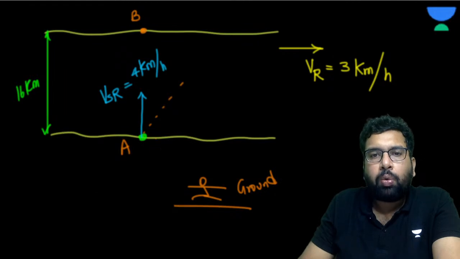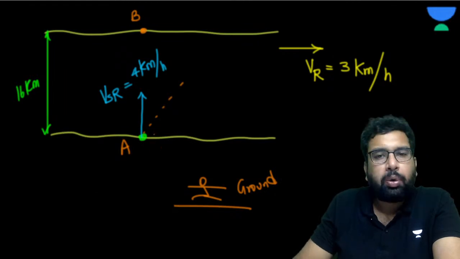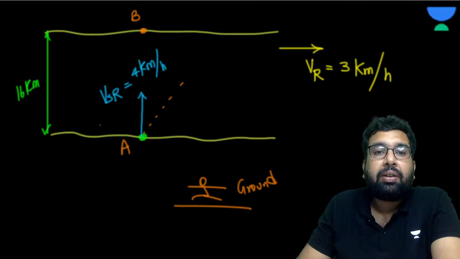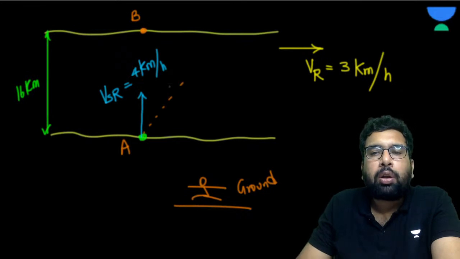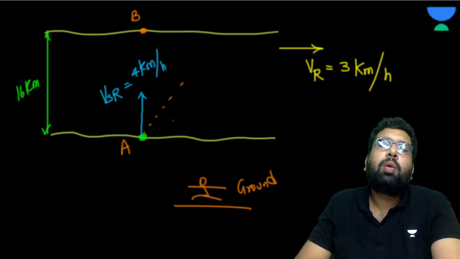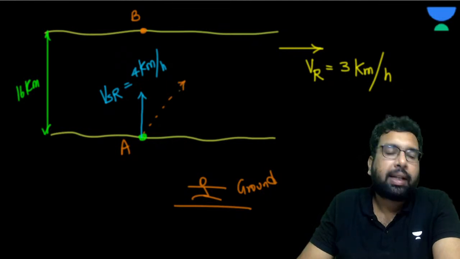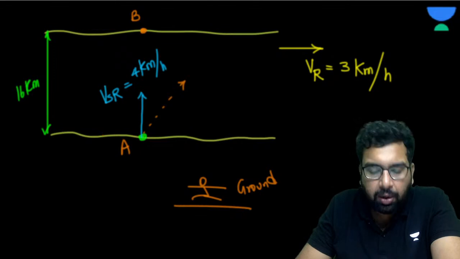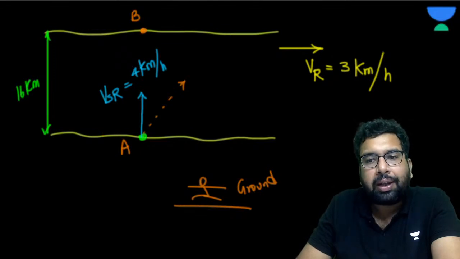Now, from the ground, do you feel that inside the river he is trying to move in a straight path, perpendicular to the velocity of the river, but from the ground when you observe it, it is moving somewhat like this? Do you feel so? Right? Okay, so this is the concept of this river swimmer problem.